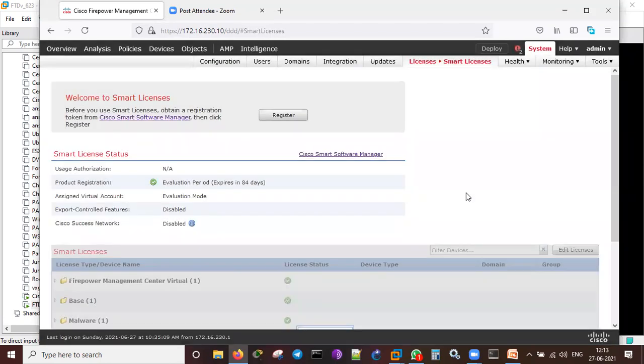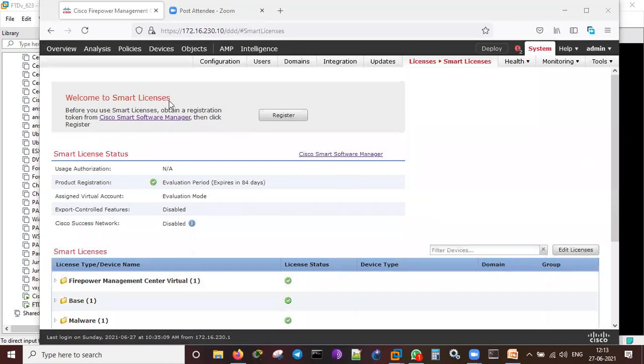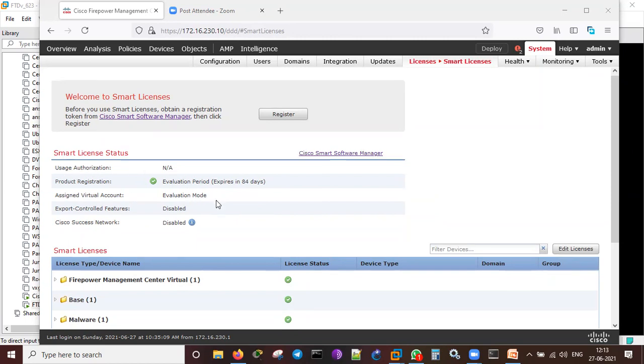It's getting activated now. See this smart licenses register. It's already there. Evaluation period 84 days, 6 days before I activated that. Currently it's assigned in an evaluation mode. User usage authorization is not available.